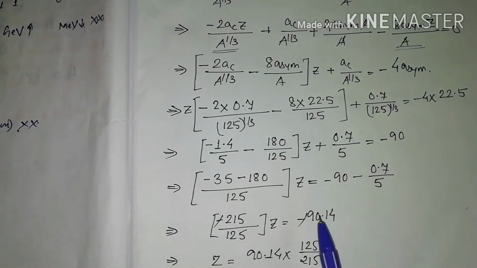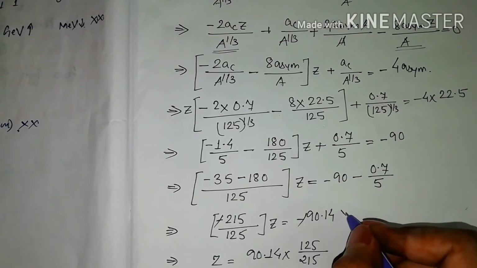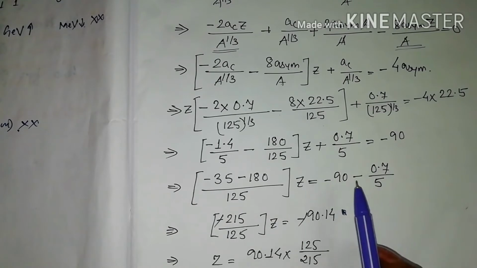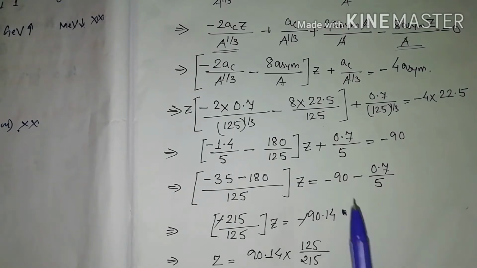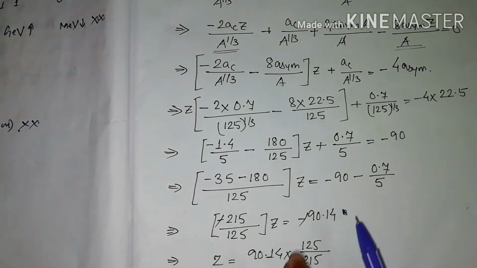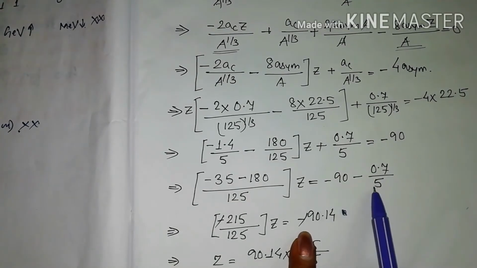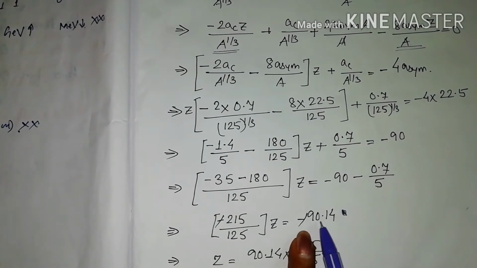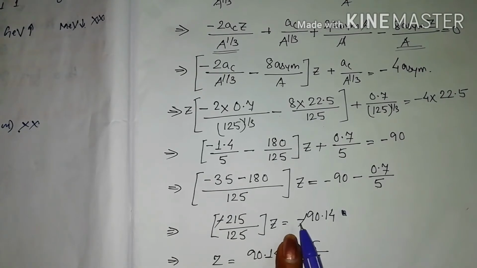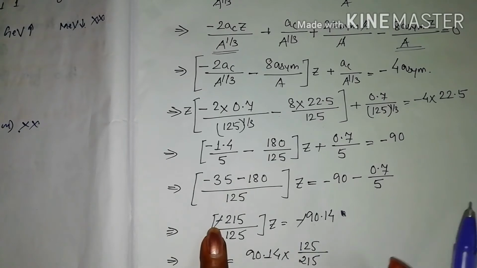Sorry, this is not taking the LCM, this is just the term I have taken to the right hand side. After taking it to the right hand side, on taking the LCM and simplifying, it will give us 90.14 with a minus sign, and this minus from the left hand side and right hand side will get cancelled.